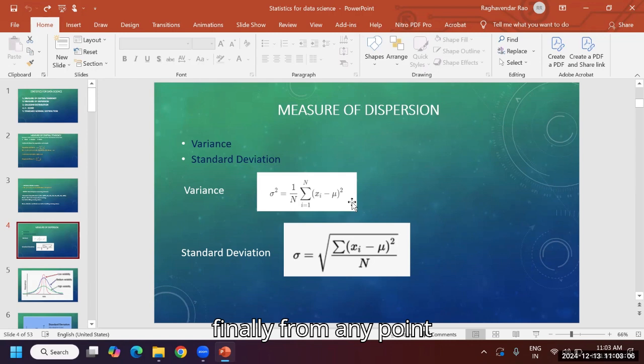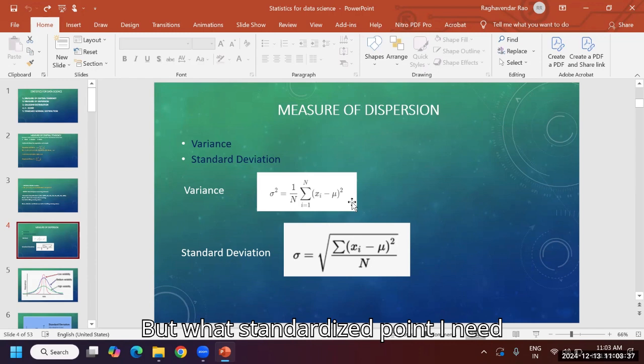Finally, from any point, standard deviation I am saying, because from here to here the distribution is different, from here to here the distribution is different. But overall, from any point to any point, one standard deviation has to be there. Exactly equal distance will not be there, right?